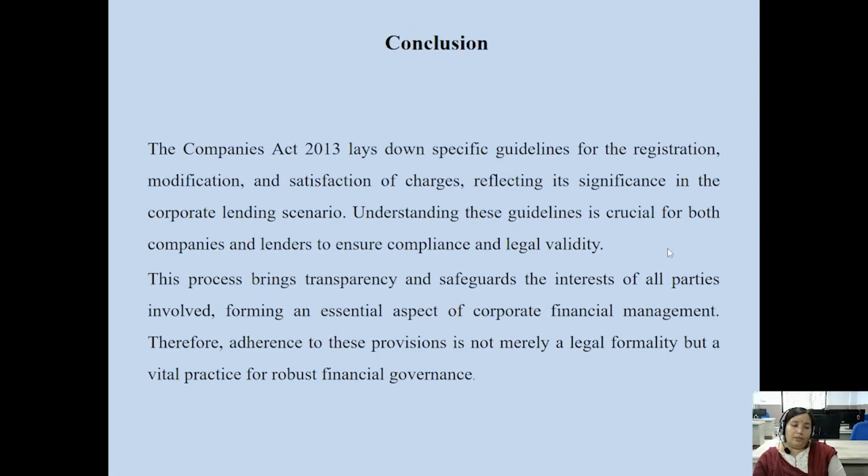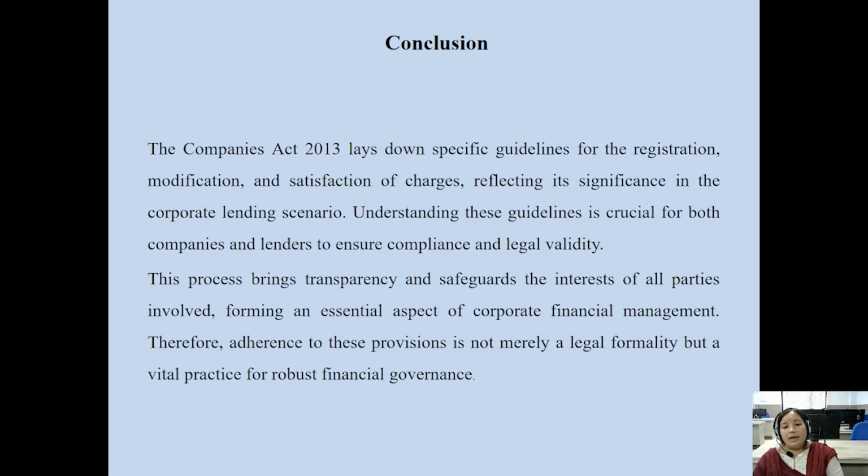Then the conclusion of this particular session, this particular topic. The Companies Act 2013 lays down specific guidelines for registration, modification and satisfaction of charges, reflecting its significance in the corporate lending scenario. This is a very important topic of discussion: registration of charges, modification of charges, satisfaction of charges, and it is important in the corporate world.